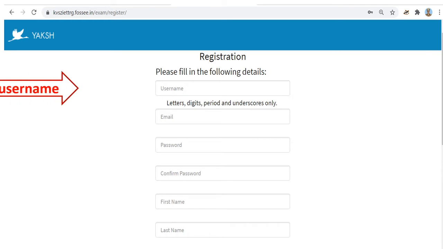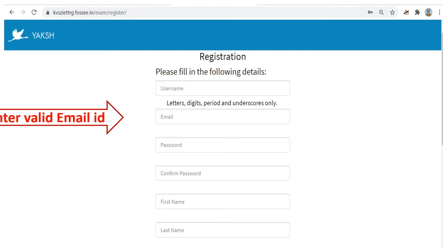You have to give a username. Please select a simple one. Don't make it highly complicated. Select a simple username. Then give the valid email ID which is functional now. After this registration is over, if you submit the registration, the activation link will go to this email ID only. You have to click it to get your account activated.